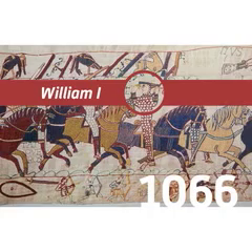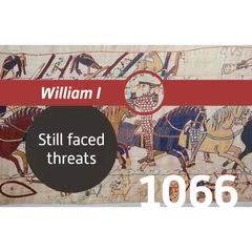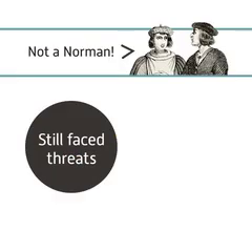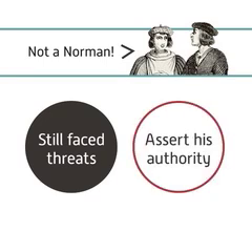William I became King of England following the defeat of Harold Godwinson at the Battle of Hastings in 1066. In spite of this victory, he still faced many threats. Anglo-Saxon earls and the native population did not want to be governed by a Norman duke. This made it vital that he asserted his power and authority to gain complete control of England.